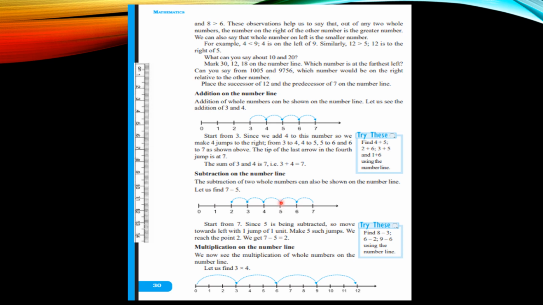When you have to multiply numbers on the number line, you jump that many times. So here, 3 into 4: we take a jump of 3, 4 times, so the answer would be 12. These are the methods of using the number line for addition, subtraction and multiplication. But the main concept behind this is that the numbers towards the left hand side are always smaller than the numbers towards the right hand side on the number line. After the video, you can try these in your notebook for practice.